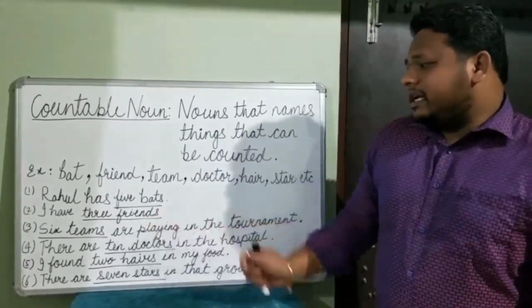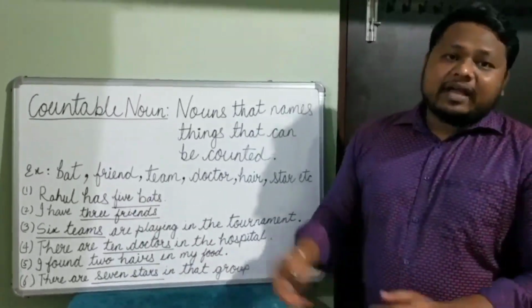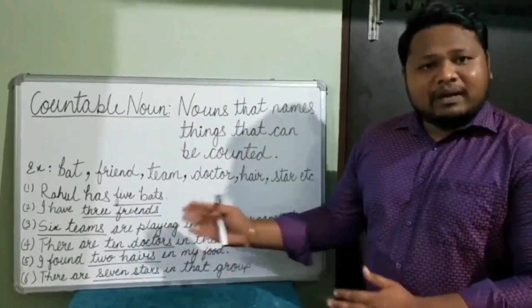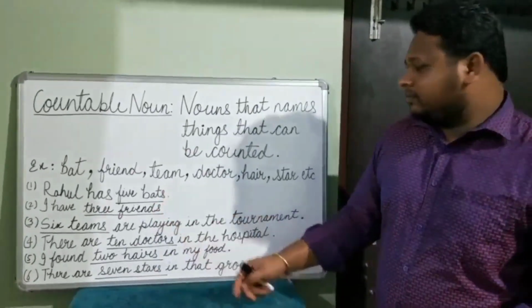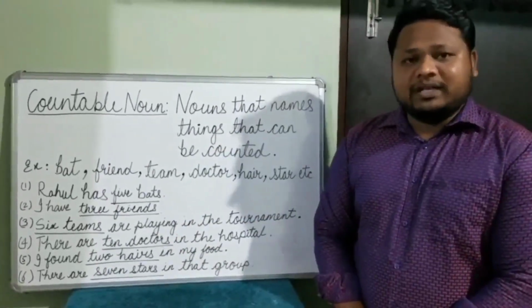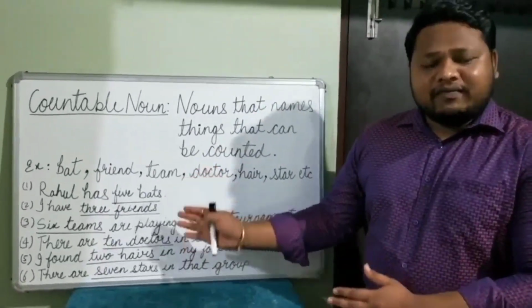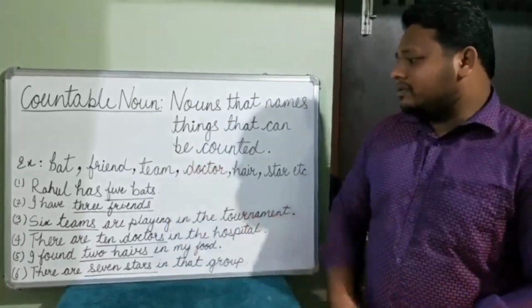Third, team. 6 teams are playing in the tournament. So I can define team in the form of numbers. I can count it. So it's a countable noun. There are 10 doctors in the hospital. So here also I can define doctors in the form of counting. So it's a countable noun.